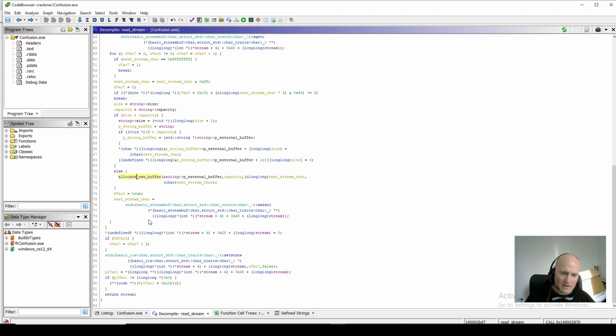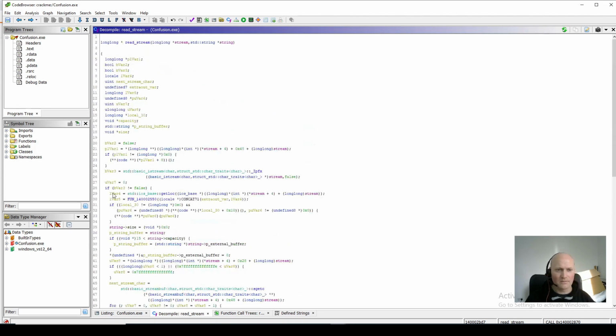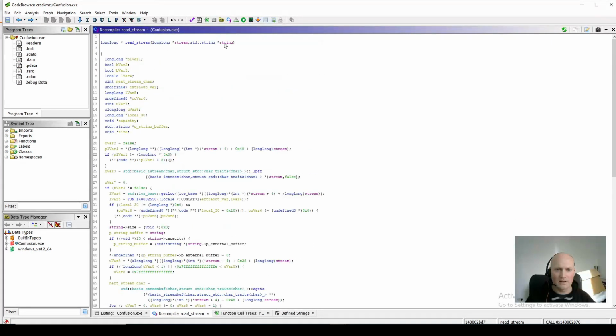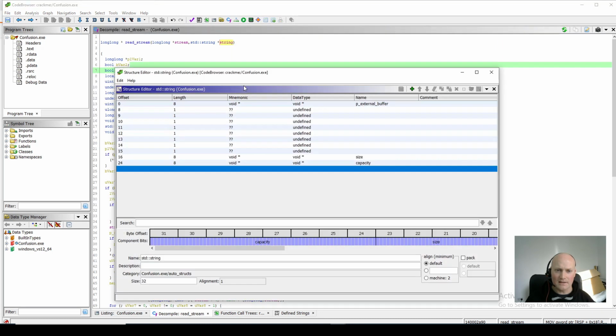So anyway, it does that, and we can see this is reading stuff into the string. So I think we've understood enough now to go on. Now, before we go on, if I just right click on here again and edit data type, we'll see that after renaming stuff, our string structure looks like this now.